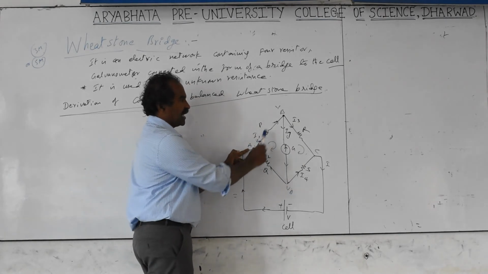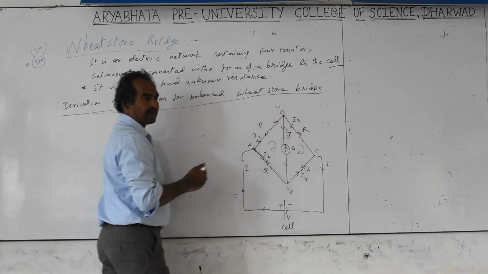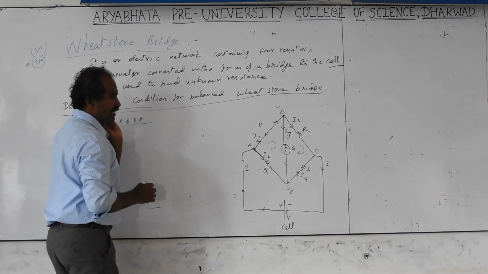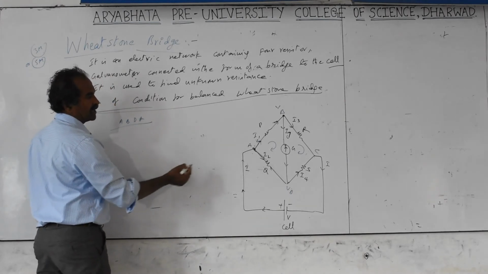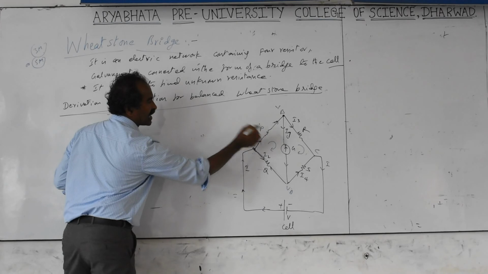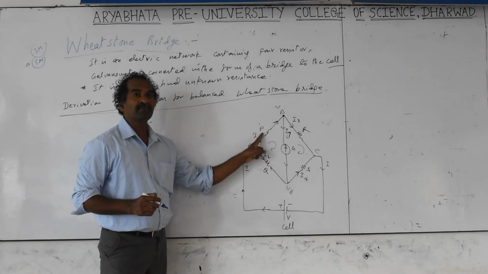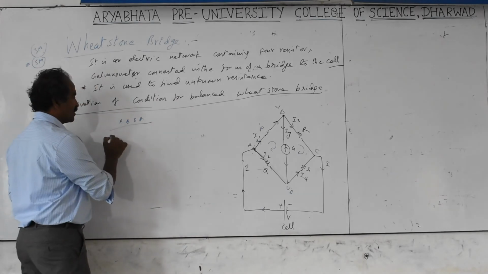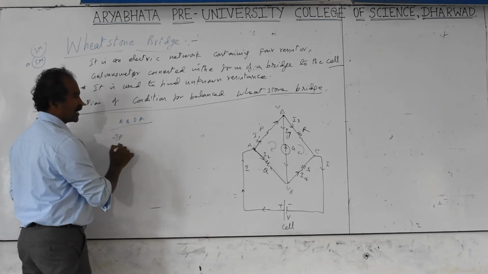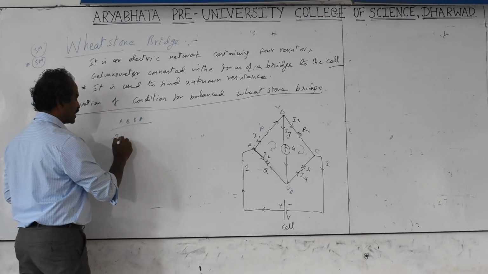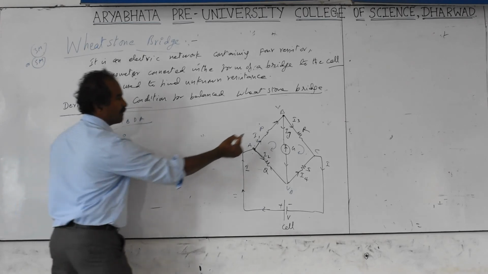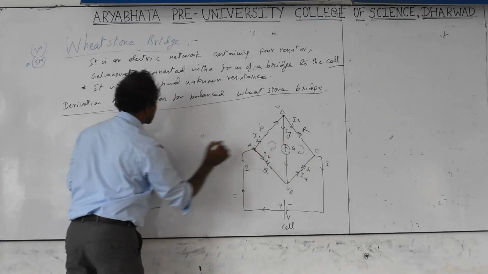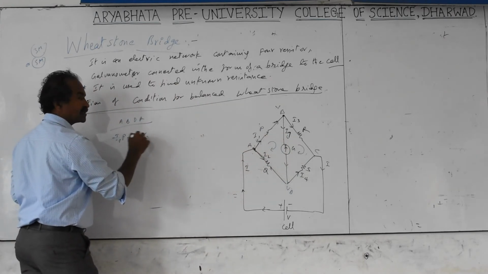Starting from A, B, D, A, I am applying it for the loop A, B, D, A. In A, B, D, A, the voltage across P. This P is a resistance; in place of R, I have written P. So the voltage will be I1P, but the direction of current means it is supposed to be minus. So what you get here is minus I1P, with current I1. Next, B to D, current in the same direction, resistance is G, so minus IgG.